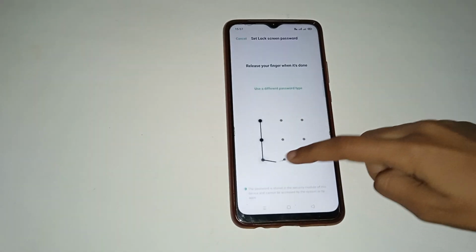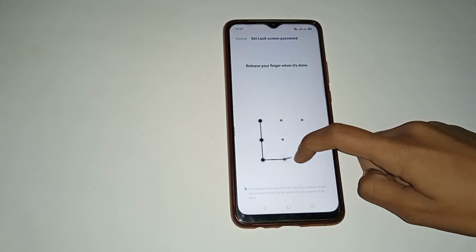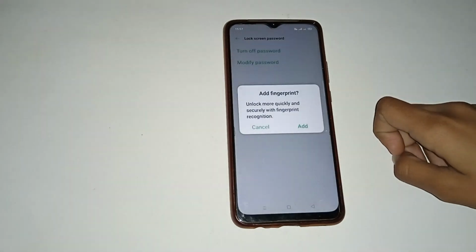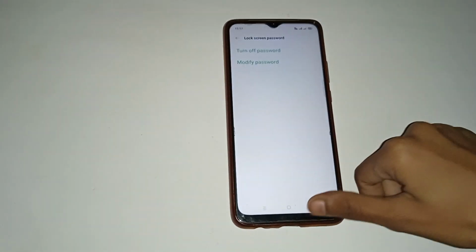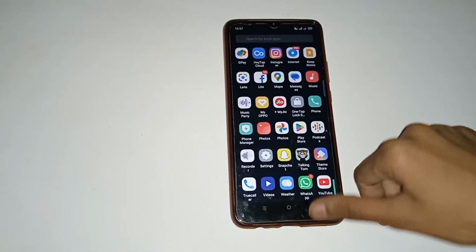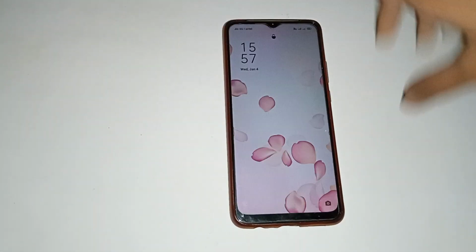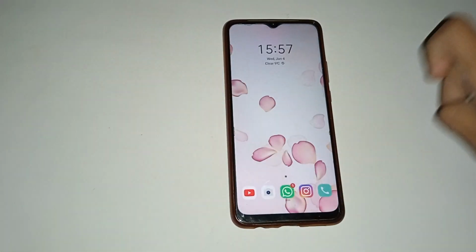Click on that. Now draw your pattern first. After that, again verify your pattern like that. And then if you want to add a fingerprint, click on add. I don't want it, so click on cancel. Then click on the back option like that. And when you lock your screen and then unlock again, you will see the result. In this way, screen lock is set in your mobile phone.